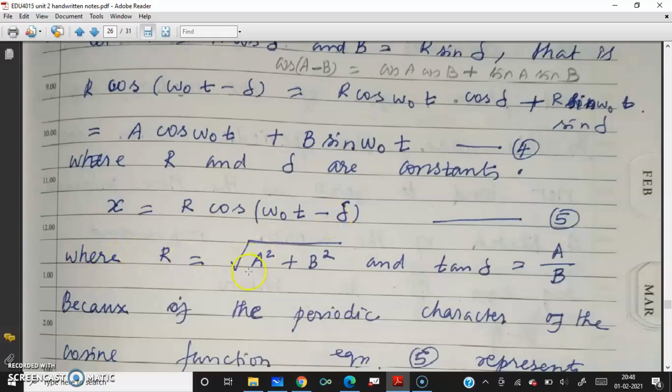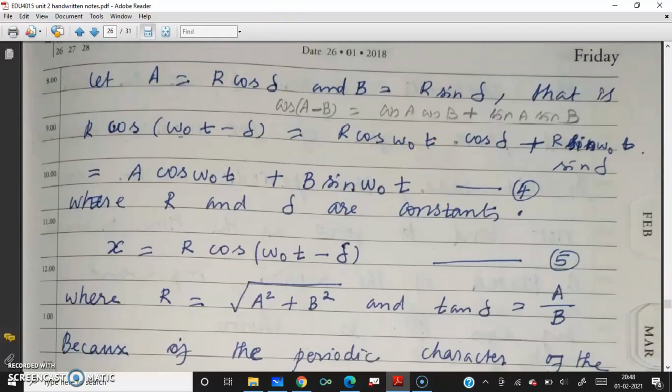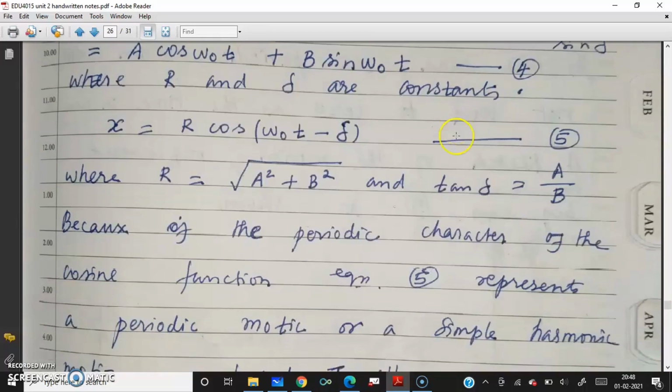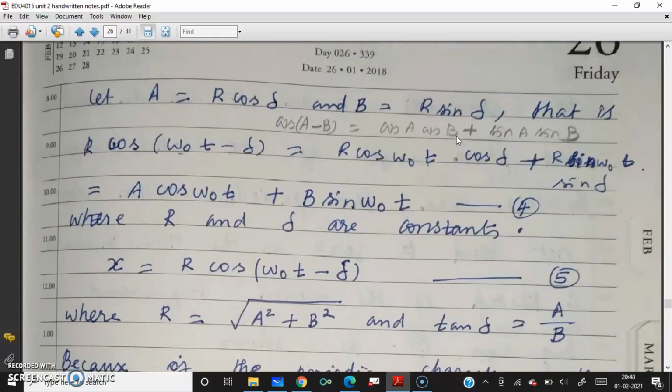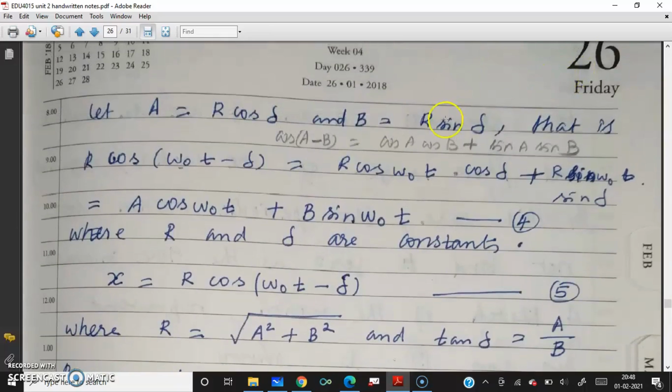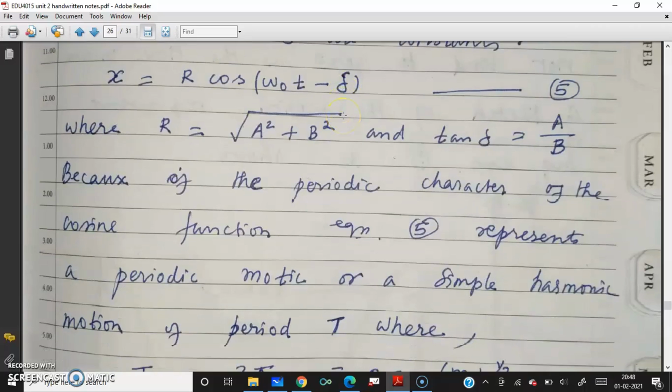So what is r? R is nothing but the square root of a square plus b square, and tan delta is a by b. Using this, cos square delta plus sin square delta is 1, so we get r from a square plus b square. And sin delta by cos delta is tan delta. That is a by b. I think there's some mistake. It should be b by a, right? Sin by cos, sin is b and cos is a. Sorry, it should be b by a.